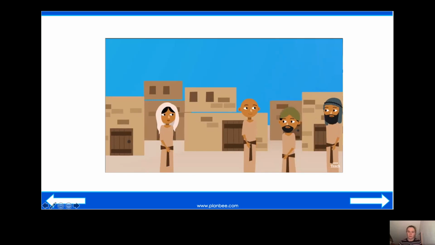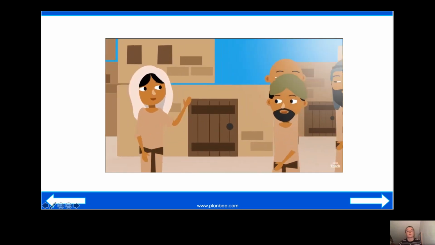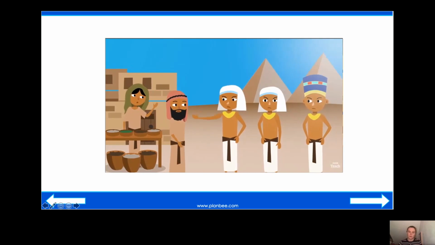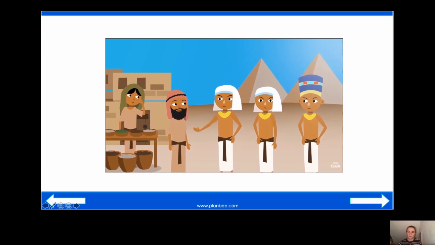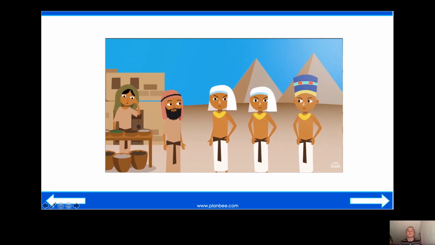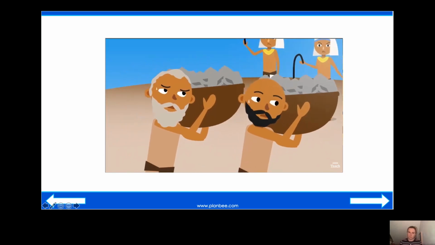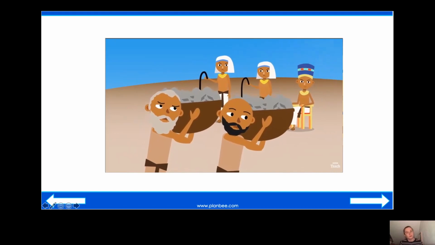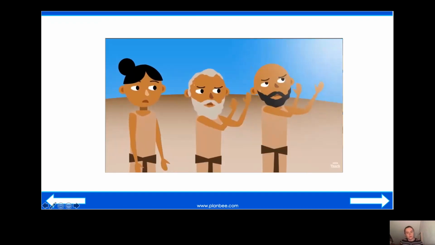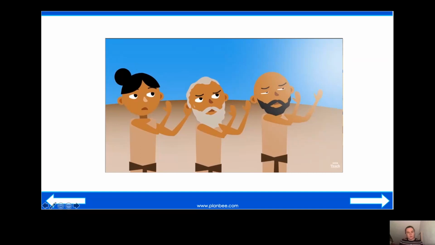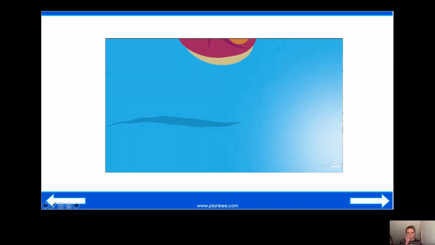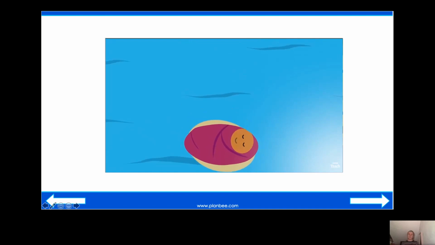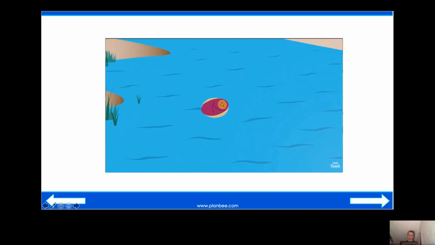Many years ago, the Jewish people were living in Egypt. The Egyptians and their king, the Pharaoh, were very mean to the Jewish people because they were worried that they were going to take over their land. The Egyptians put all the Jewish people to work as slaves and decided that they would kill all the Jewish newborn baby boys. The Jewish people were very upset about this and prayed to God for a leader to help them. Moses was born. To make sure Moses wasn't killed by the Egyptians, Moses' mother put him in a basket and set him adrift on the river.